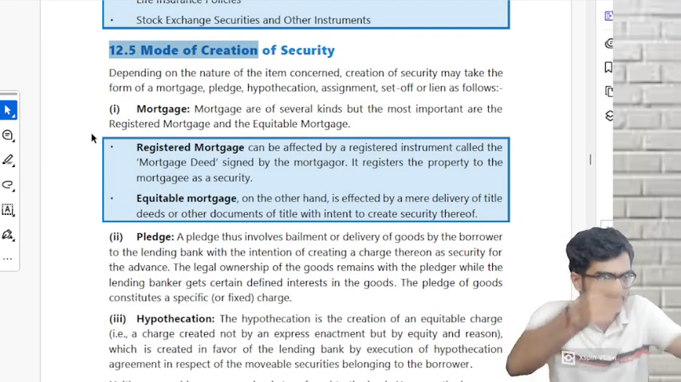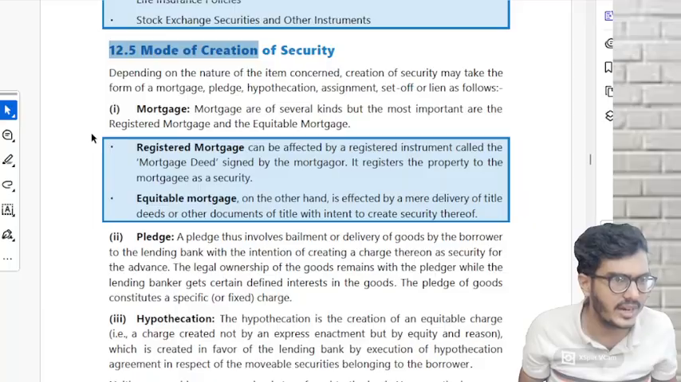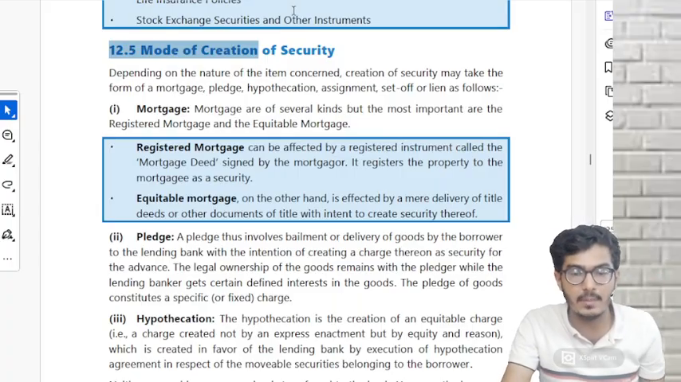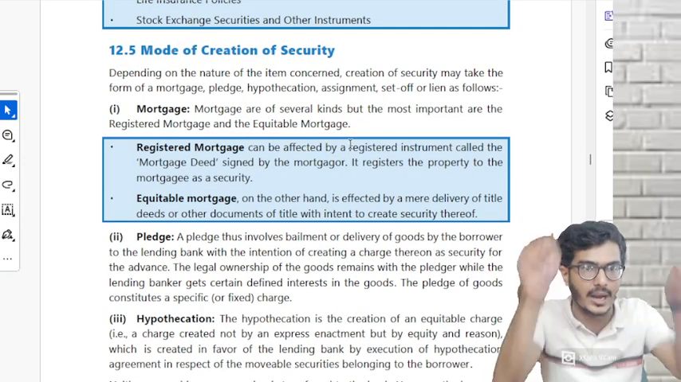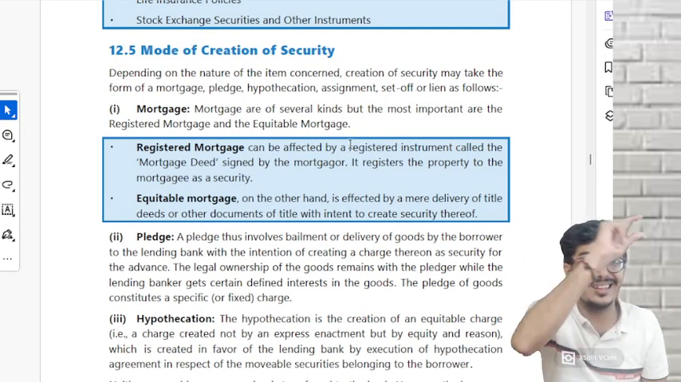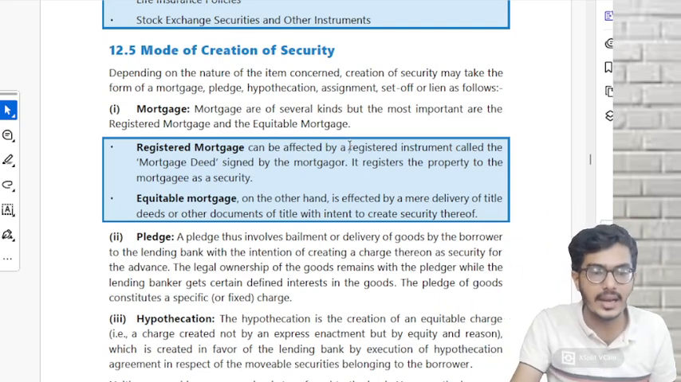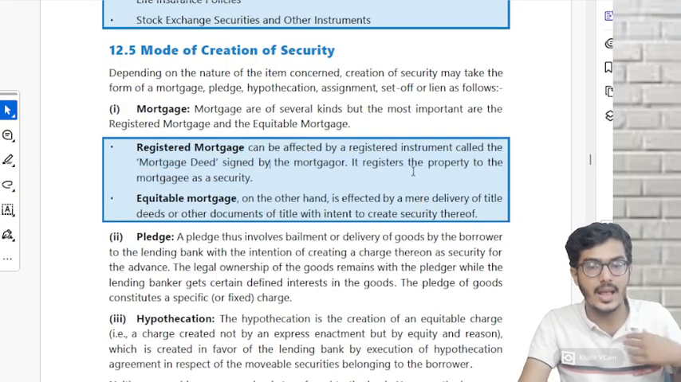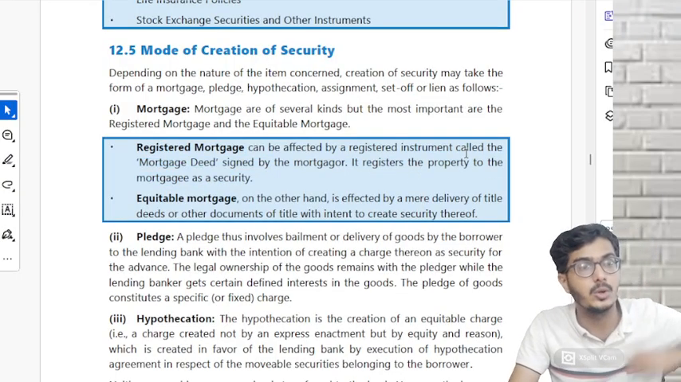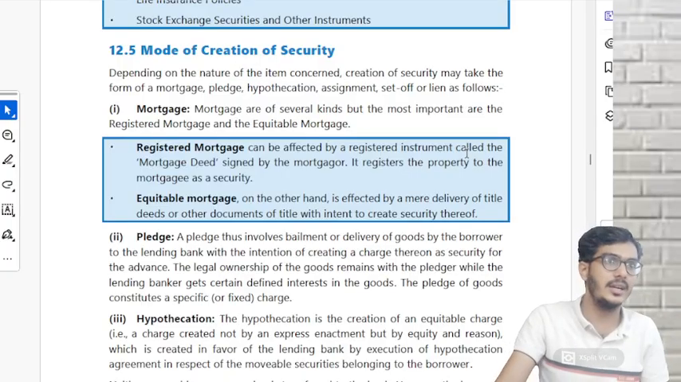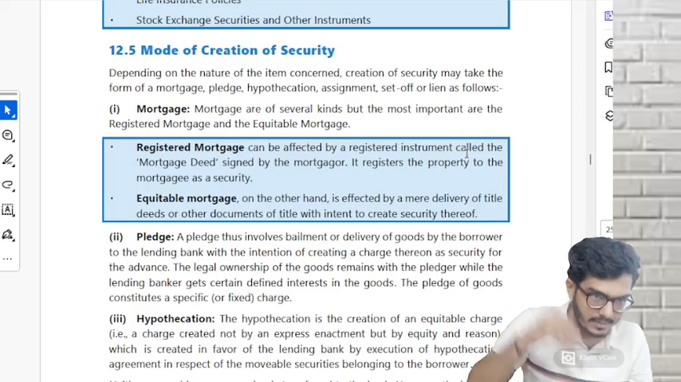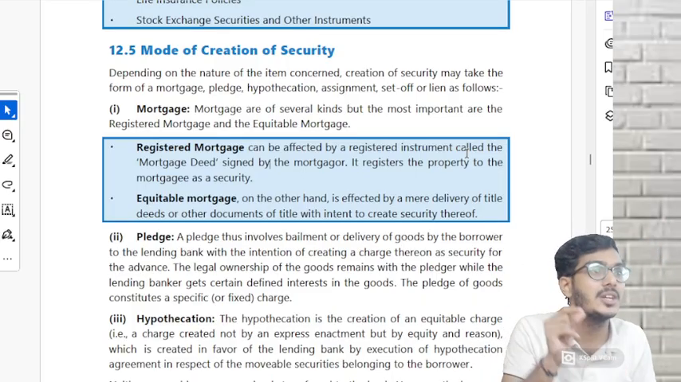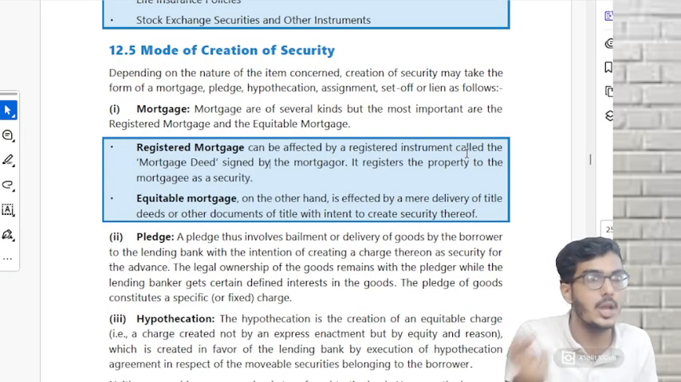A mortgage is like a collateral, if I tell you, correct? Registered mortgage means you and the bank will make one instrument. Instrument means one paper, called the registered mortgage. In that, it is called the mortgage deed, signed by the mortgagor, and it registers the property to the mortgagee as a security. That means through that paper, I am registering my property in the bank's name. On a paper. That paper is called the mortgage deed. It is called a registered mortgage. What is an equitable mortgage?